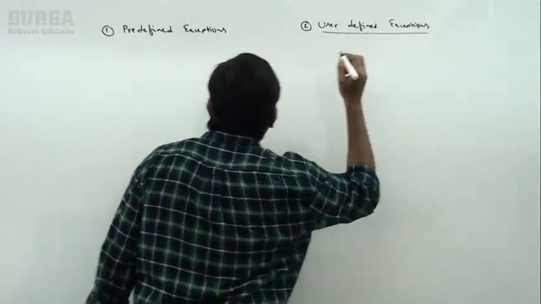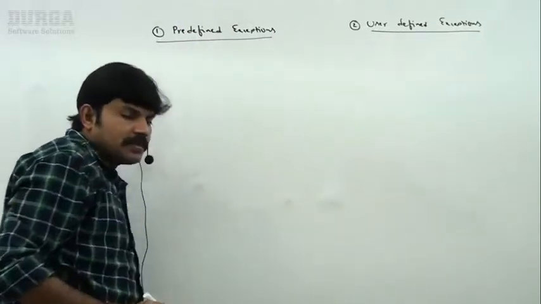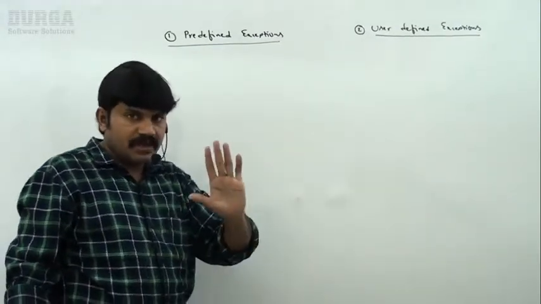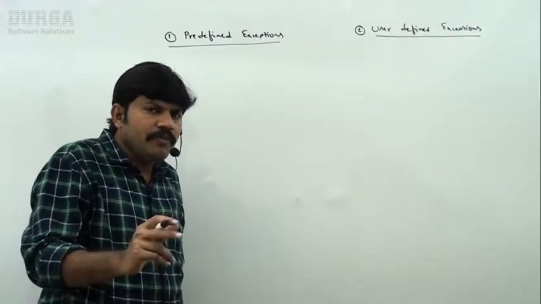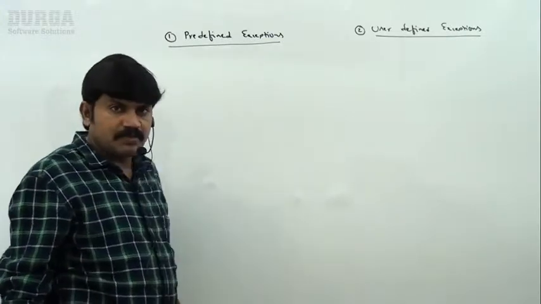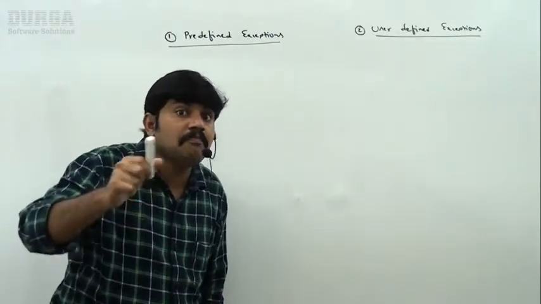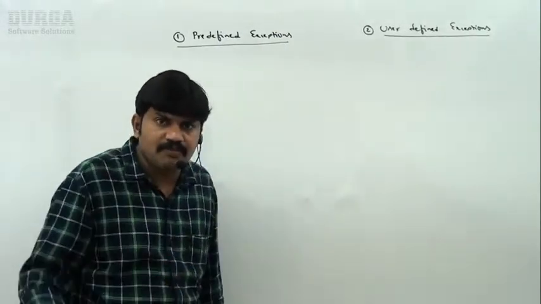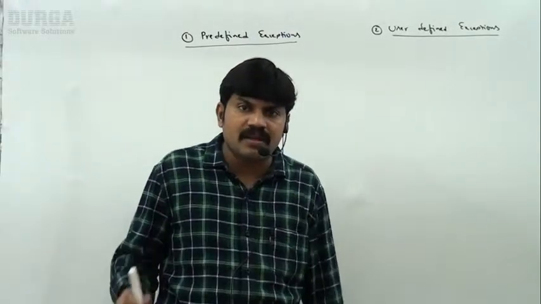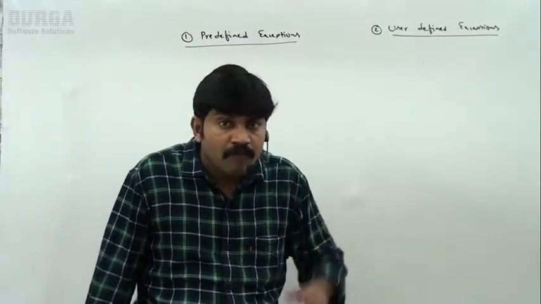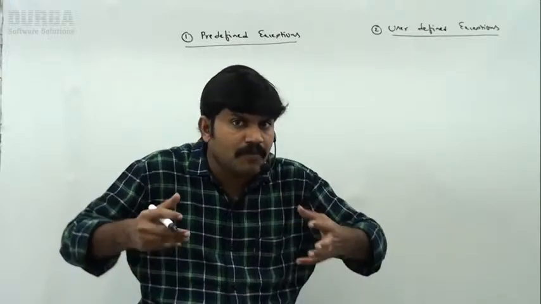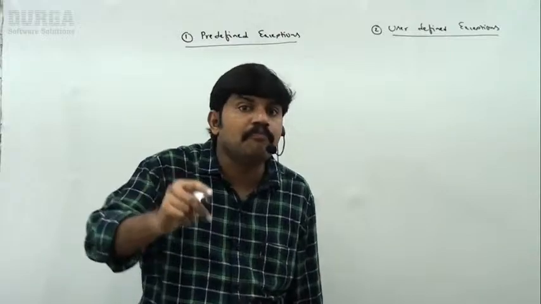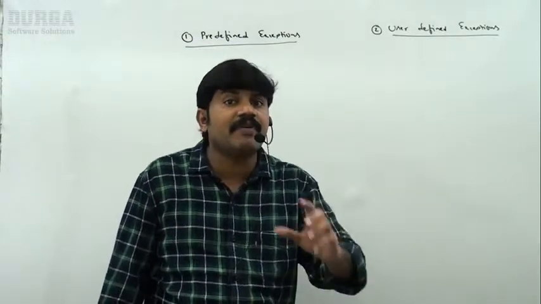So how many types of exceptions are there? There are two types of exceptions. First one, predefined exceptions. Second one, user defined exceptions, right? Sir, now you may ask, what about predefined exceptions? Python's inbuilt exceptions. We came across multiple exceptions in our last examples, right? Zero division error, value error, attribute error, file not found error, like multiple errors we covered. All these things are Python's inbuilt exceptions. Remember, these ones are predefined exceptions.